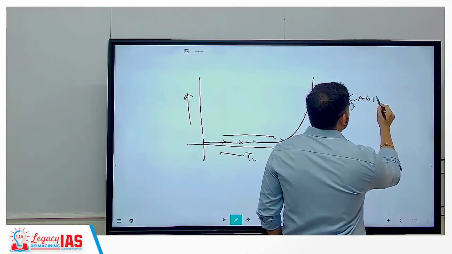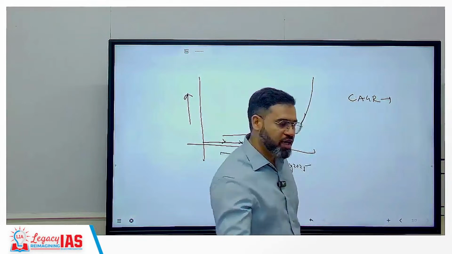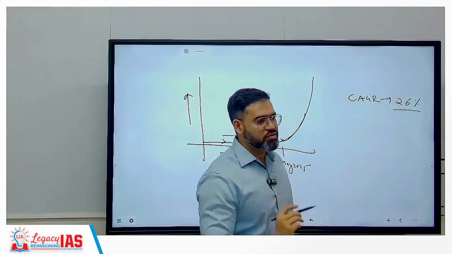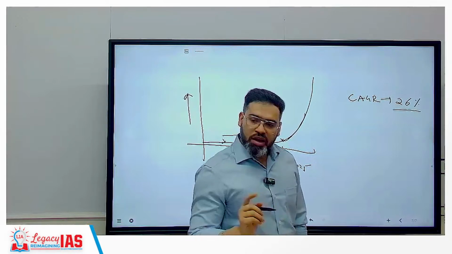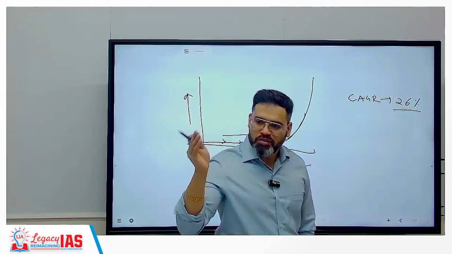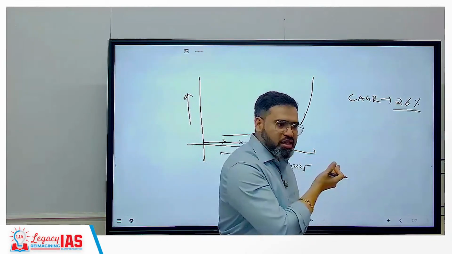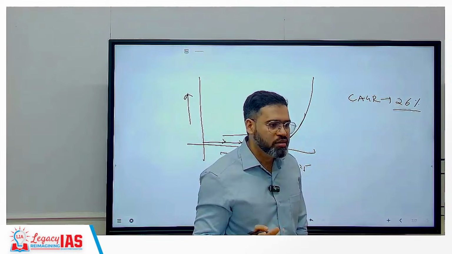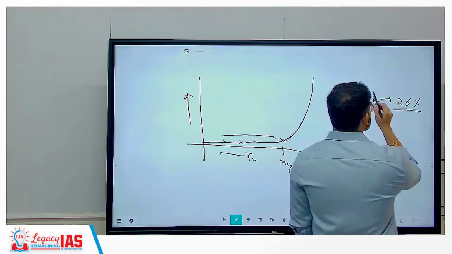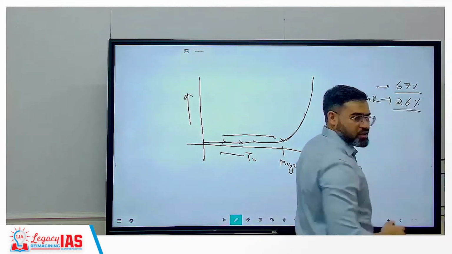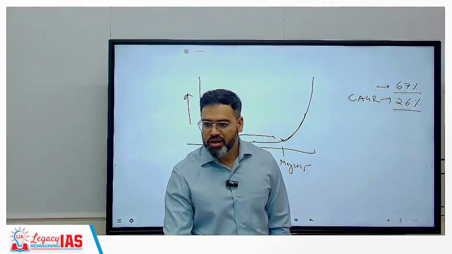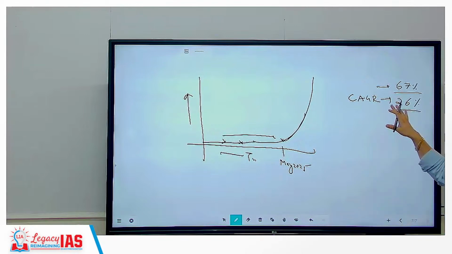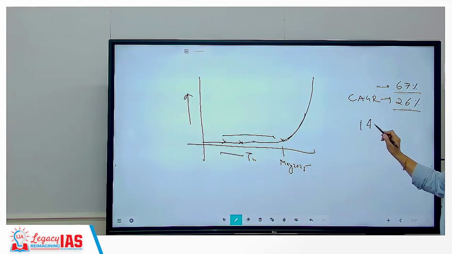CAGR is called compounded annual growth rate, the interest that is received annually every year. Warren Buffett's is 26%. That means every year Warren Buffett is getting this much return, 26%. Anyone can get 26% return, that is not very big. Even the money lenders in villages also provide money at this interest rate, or not? Okay. You must have heard of Rakesh Jhunjhunwala, who passed away earlier. Rakesh Jhunjhunwala's CAGR is 66%, that means 3 times Warren Buffett's, but still he was not able to cross Warren Buffett because Warren Buffett started his journey at the age of like 14 years, correct?